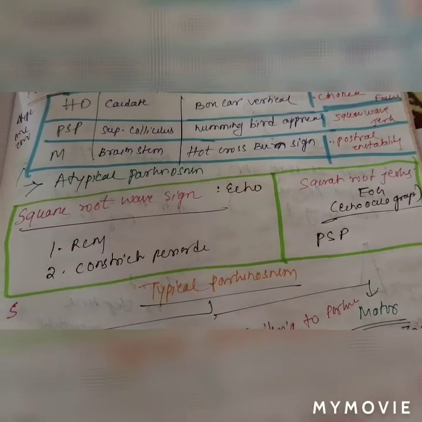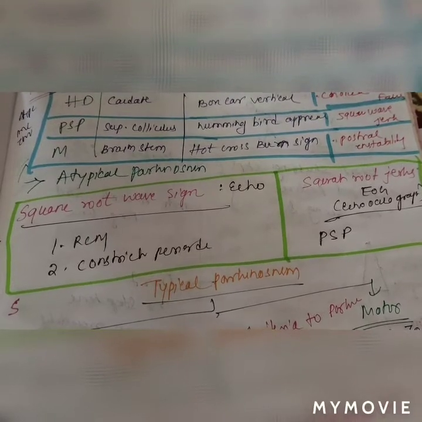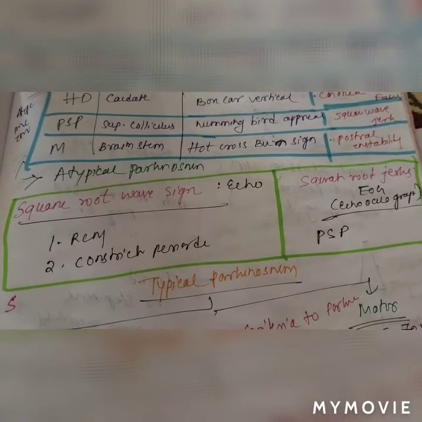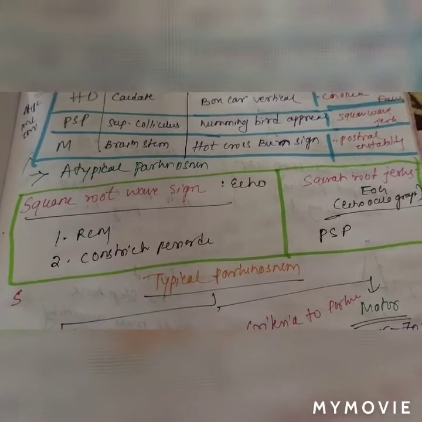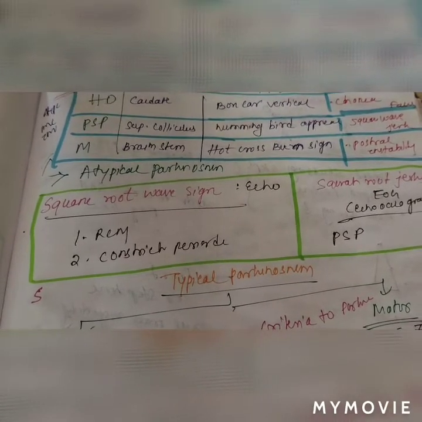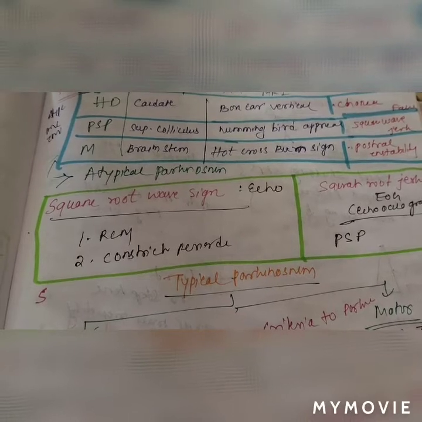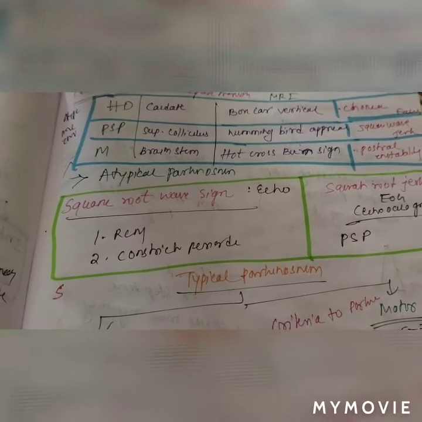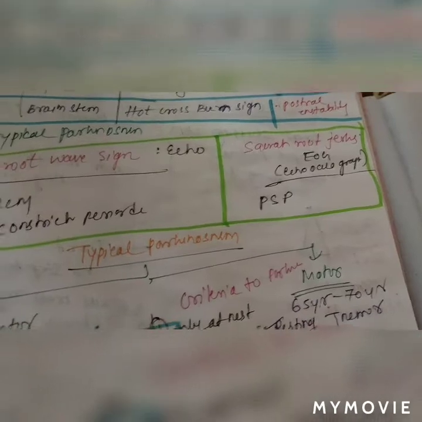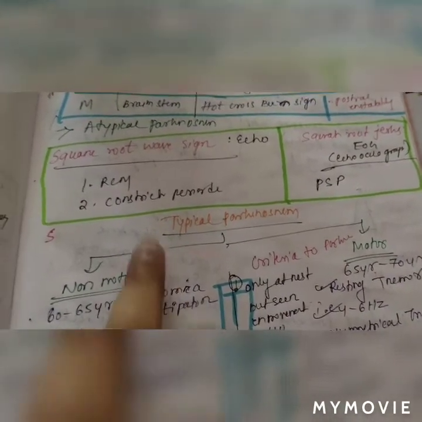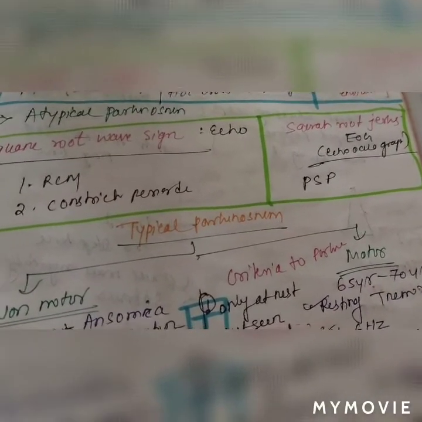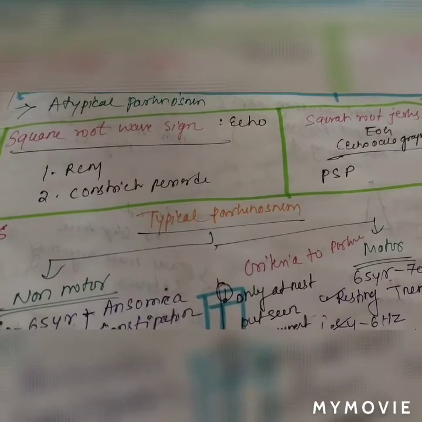But in progressive supranuclear gaze palsy, the organ involved is the superior colliculus, with hummingbird appearance on MRI, and square wave jerks. In multiple system atrophy, we found the brainstem involved, with the hot cross bun sign, postural instability, and postural hypotension. Next, the square root sign is found in restrictive cardiomyopathy and constrictive pericarditis, but square wave jerks are found only in progressive supranuclear gaze palsy.